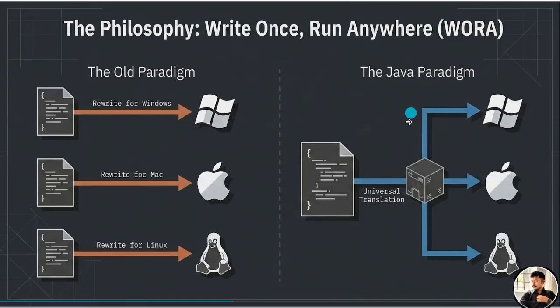So what Java did: if you write a source program in Java and use the compiler, that compiler converts it into bytecode, and that bytecode can be run anywhere. Anywhere means whether it is Windows, macOS, or Linux. That was the philosophy: write once, run anywhere. Hope you understand.